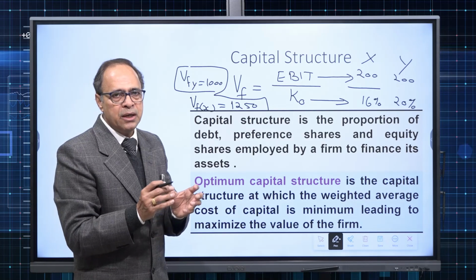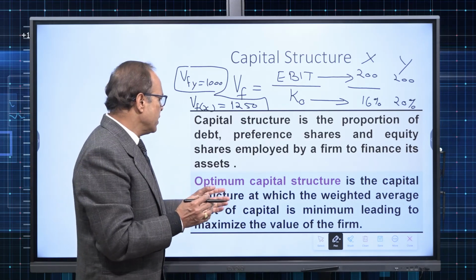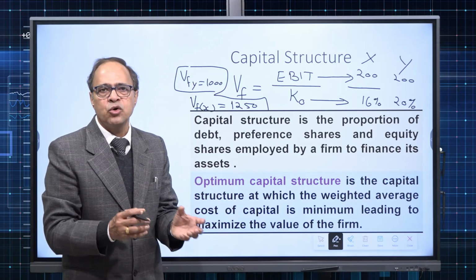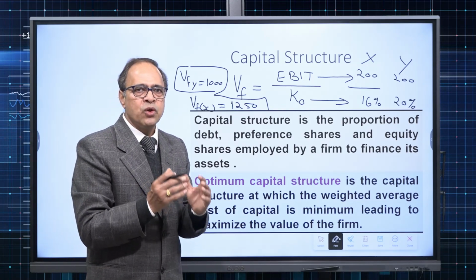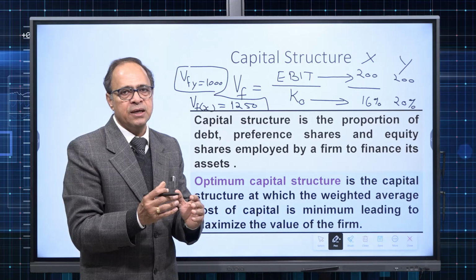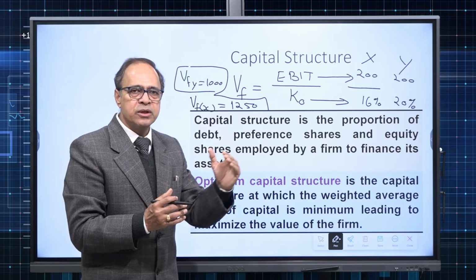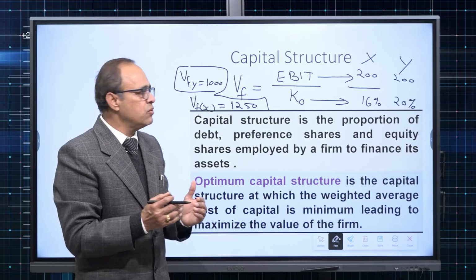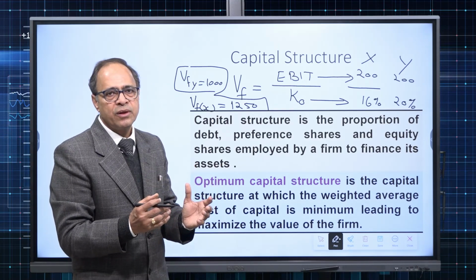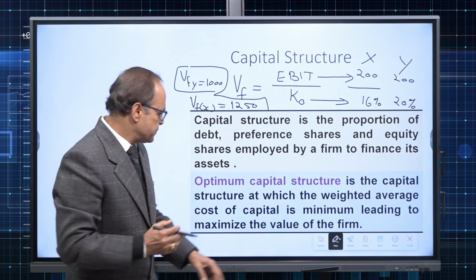So that is a simple notion to explain that yes, there exists an optimum capital structure, the capital structure at which overall cost of capital is minimum, leading to the maximization of value of the firm. So here we have valued the firm in totality as 100%.